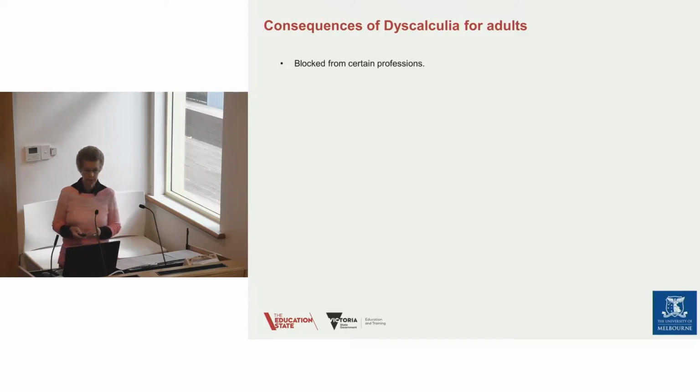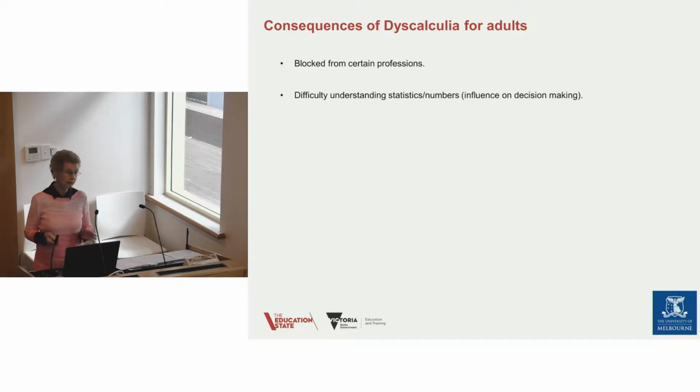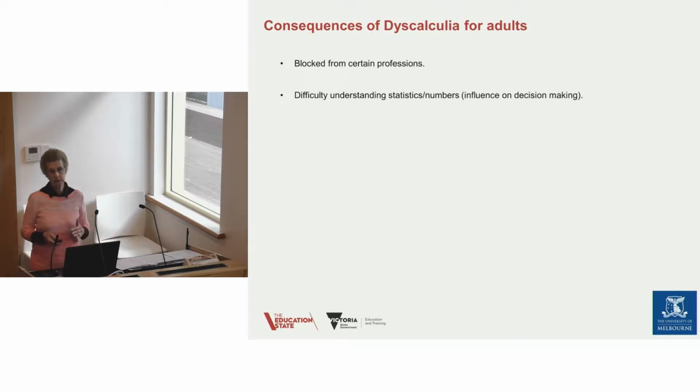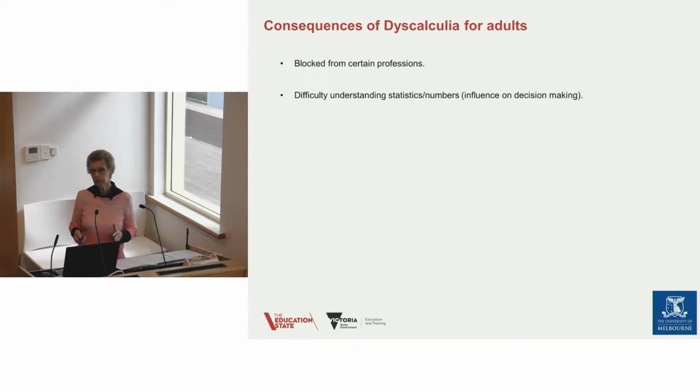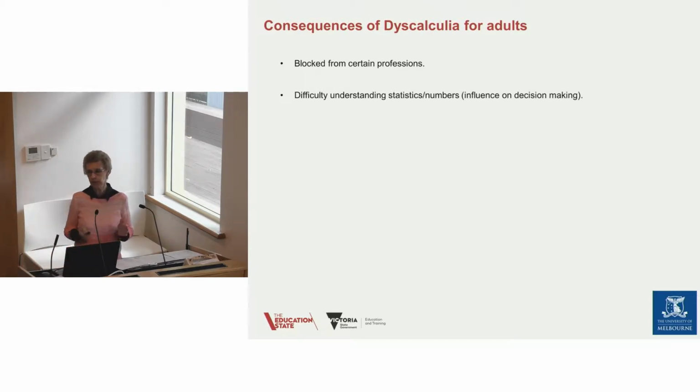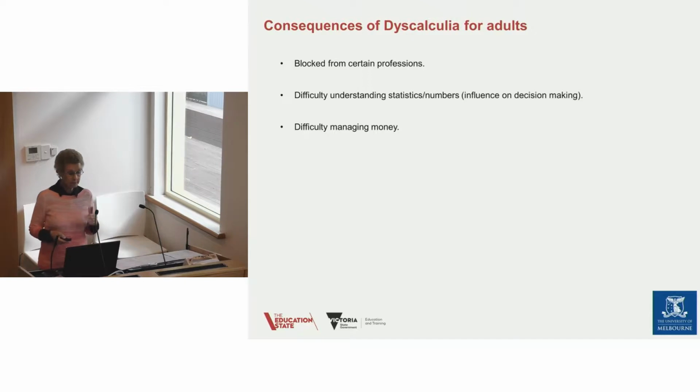So what are the consequences of dyscalculia for adults? Well, they can be blocked from certain professions. There are some professions for which number knowledge is going to be critical, accountancy, for example. But more importantly, it can have an impact on just everyday life. The number of times that we need to compare statistics. So, for instance, if we want to make some decisions about which interest rate we're going to lock in for our mortgages, or how we're going to organize our superannuation, all of those number competencies come into our decision making as adults. Difficulty managing money is a major issue.